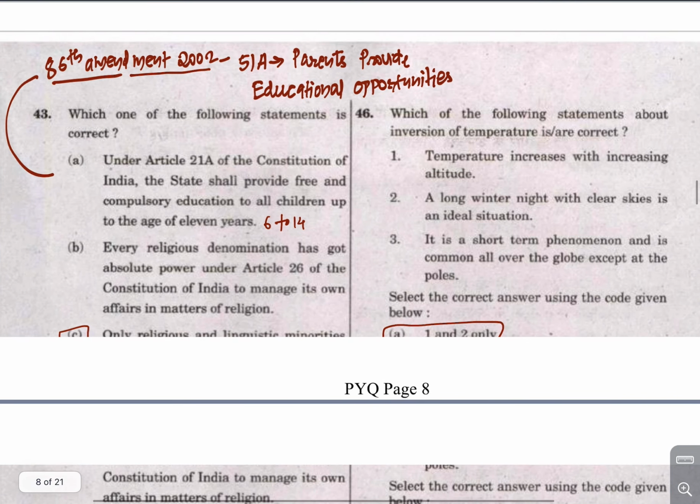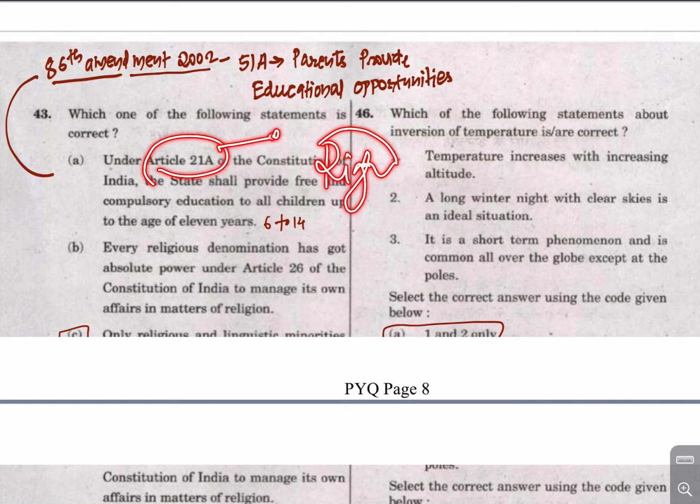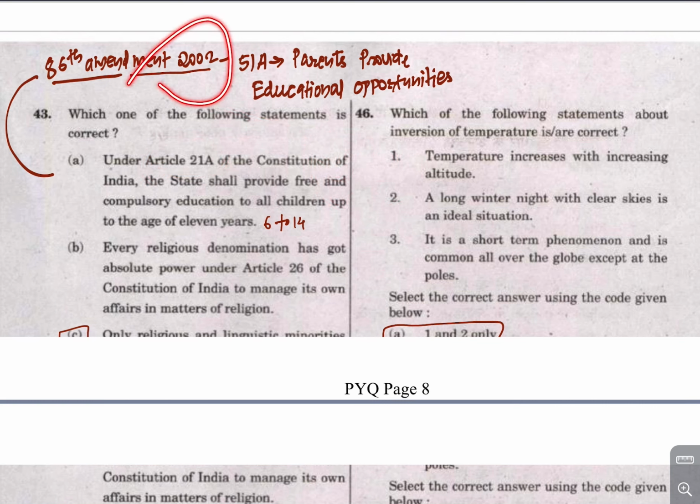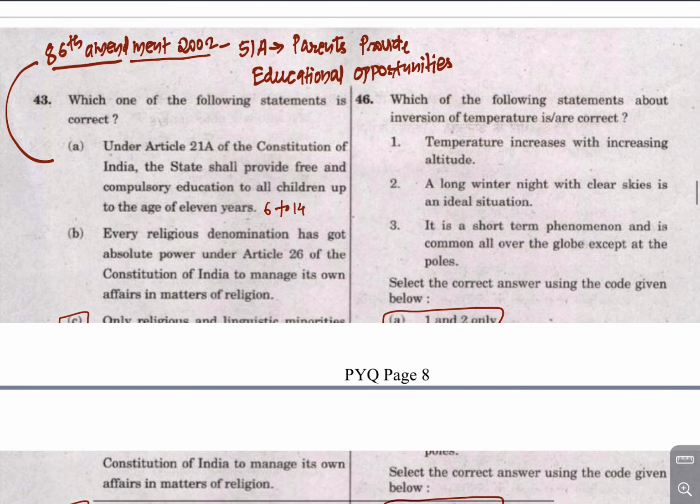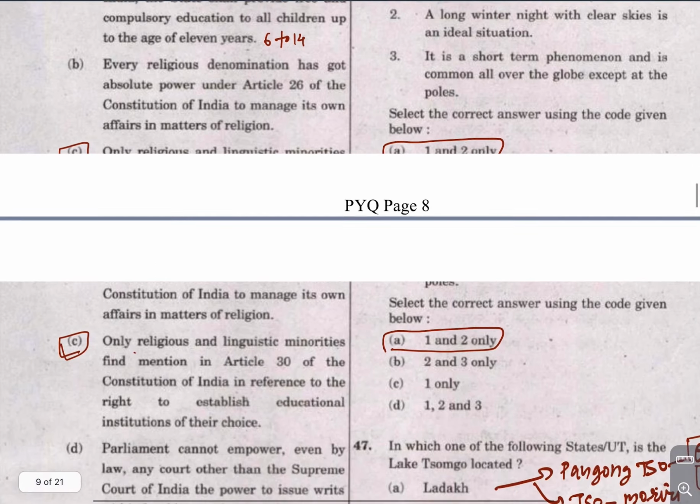Now the 86th amendment. We know that article 21A deals with the right to education, which was inserted by the 86th amendment 2002. It also inserted another article 51A which obliges parents to provide educational opportunities to their children, and this responsibility is with respect to children between 6 to 14 years of age.